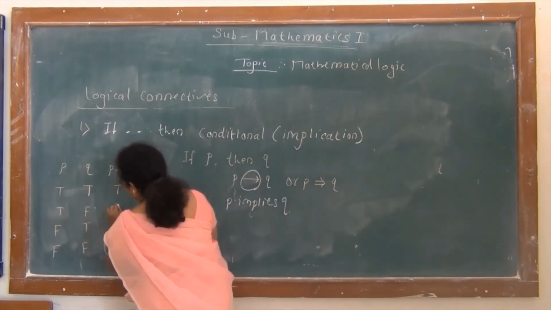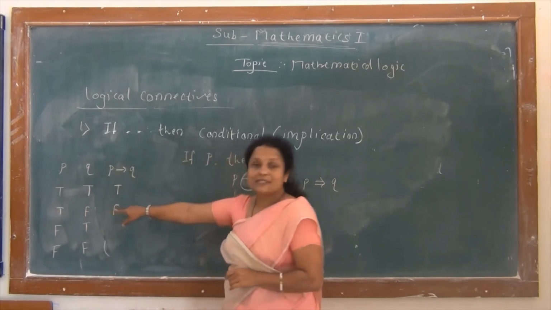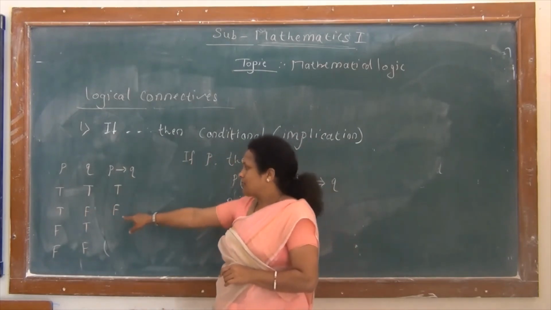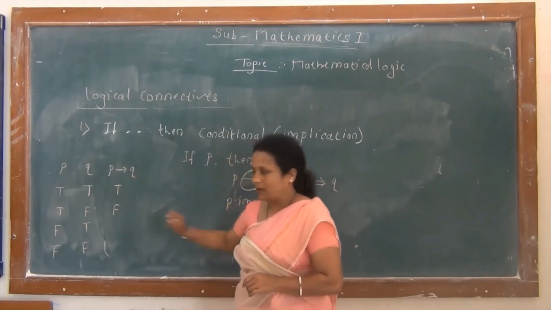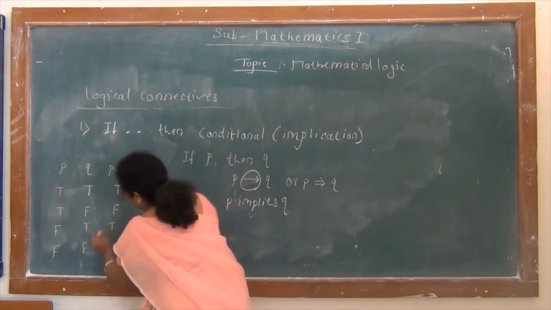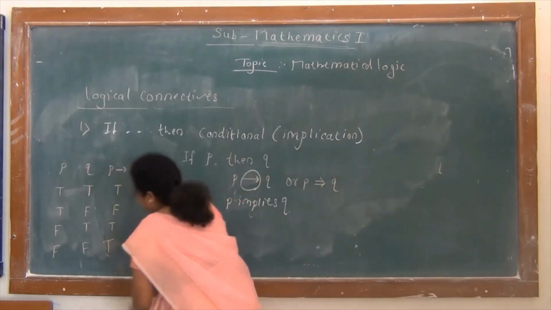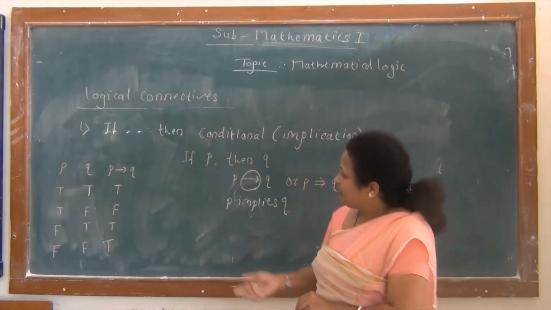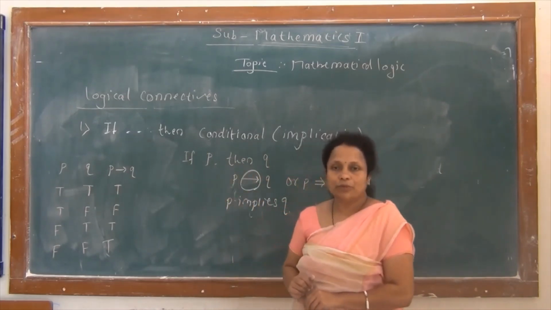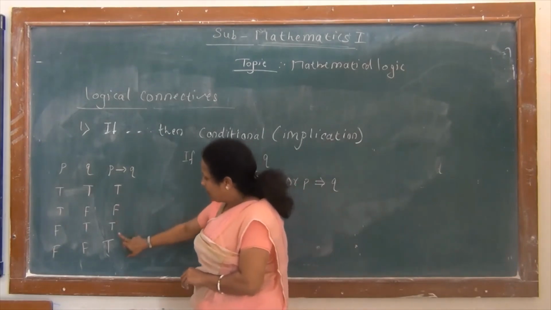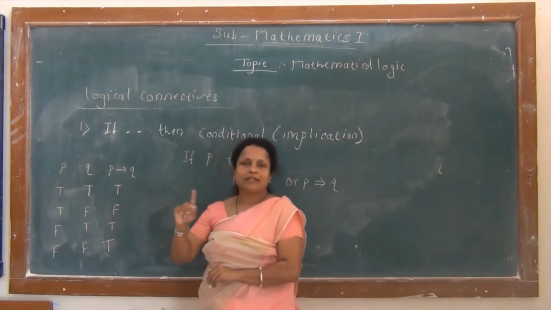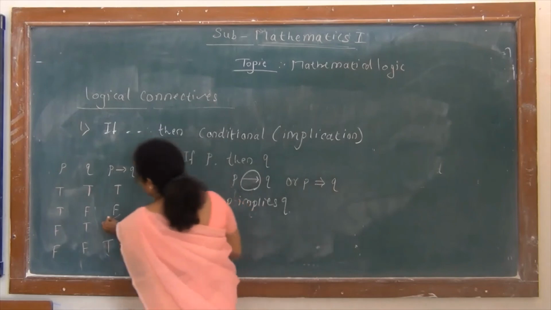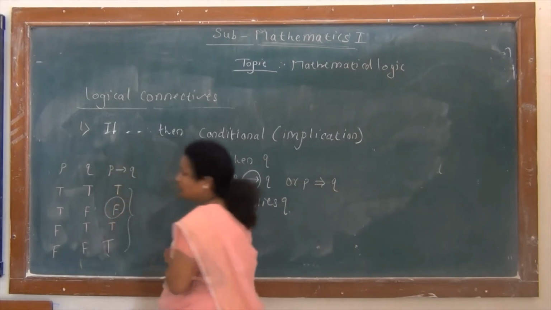So our truth table becomes T implies T, T; T implies F, F. Here our result is F and it is false, so this P implies Q is false. Again F implies T is T and F implies F is also T. So remember the truth table of P implies Q: T, F, T, T. Here only one truth value is false and the remaining three are true.